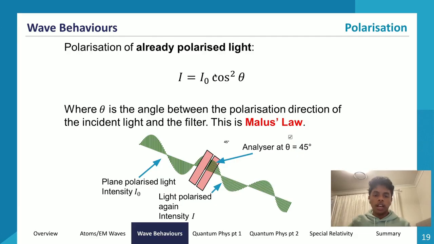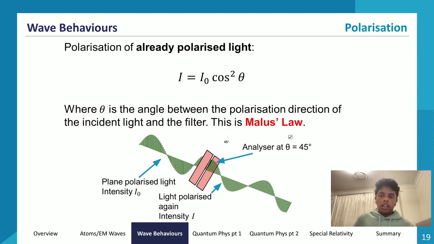And we add cos squared theta because I is going to be smaller than I naught, right? The intensity of the light leaving the polarizing filter is going to be less than the intensity of the light coming in before the filter. So we follow Malus's law, and this theta is given by the angle that the polarizing filter is at. If the analyzer is set to 45 degrees, then to calculate it, we do I is equal to I naught cos squared 45. So the intensity of this light wave over here is going to be half the intensity of this light wave over here, because cos squared 45 is equal to a half.